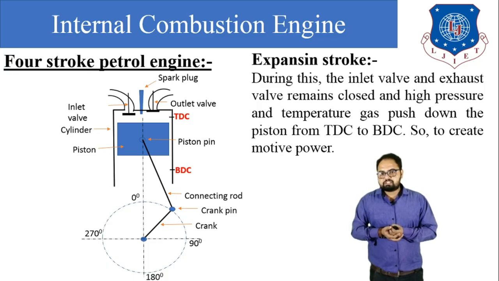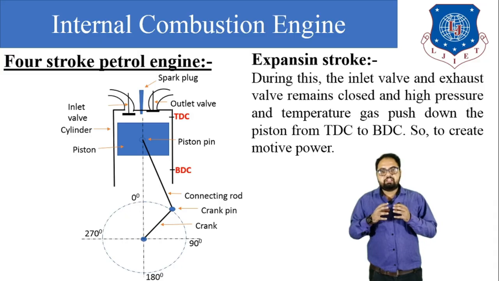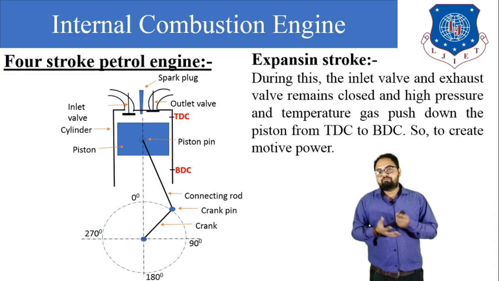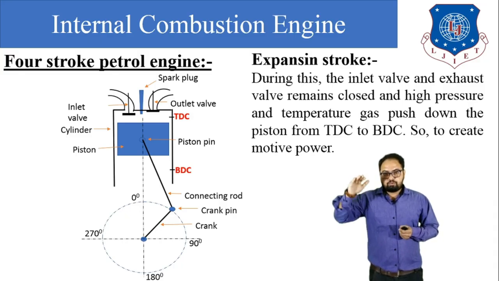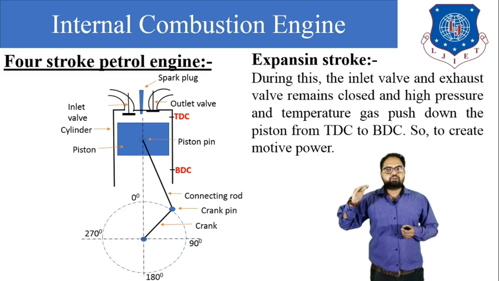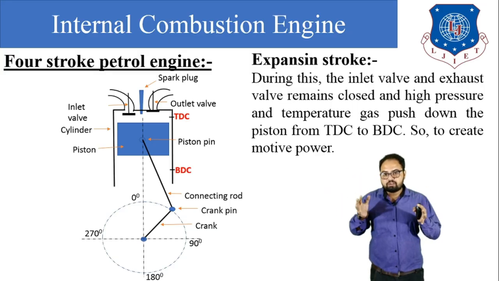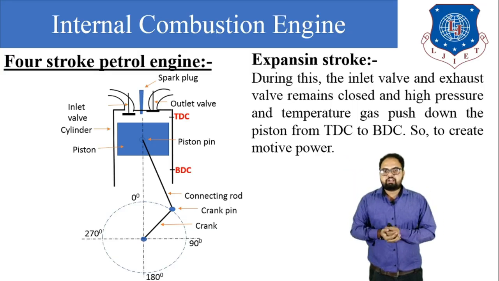So naturally we can understand that there is an increase in volume, which pushes the piston in the downward direction, and due to that the piston travels from TDC to BDC because the hot flue gas pushes the piston downward.